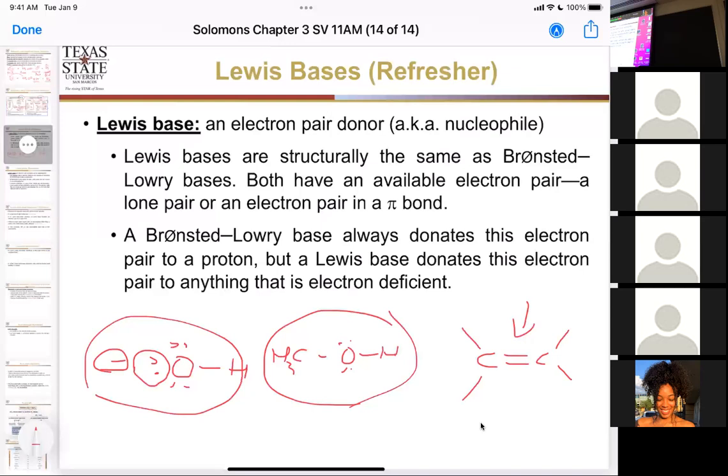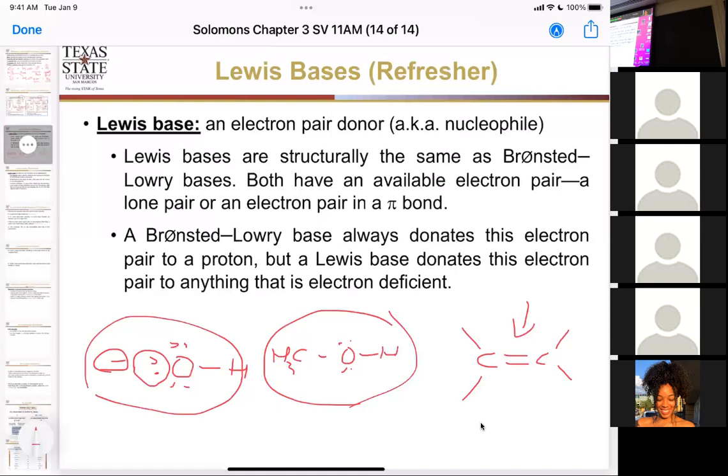So that lone pair is reaching out and grabbing that hydrogen to make a new sigma bond to hydrogen. So it's still the lone pair that's doing the base part. Does that make sense? That's a very critical fact. So actually, the focus just changes on whether we're looking at the proton or whether we're looking at the electrons.